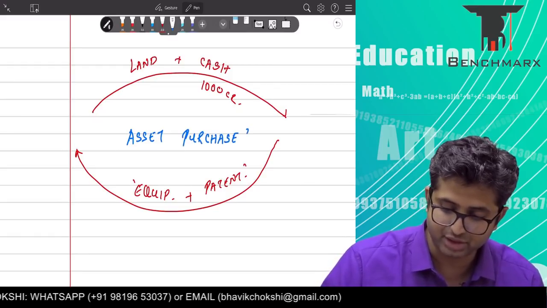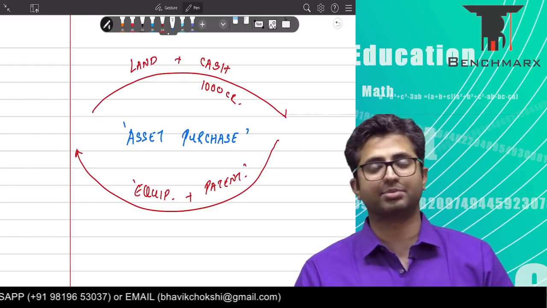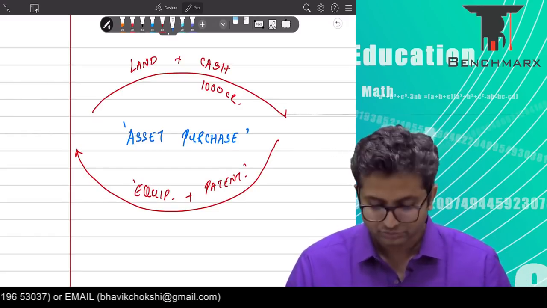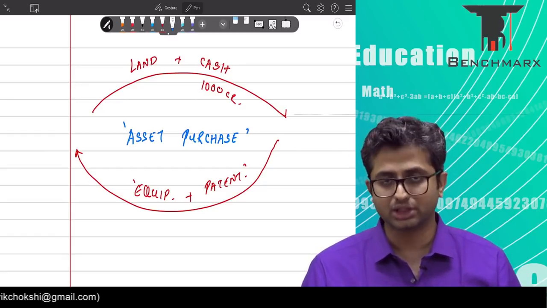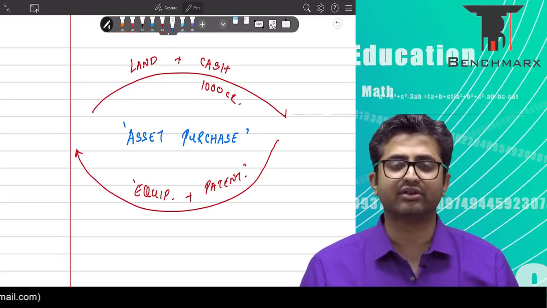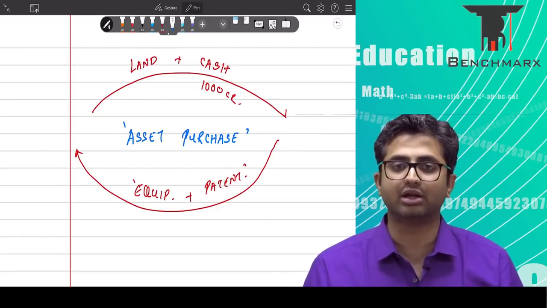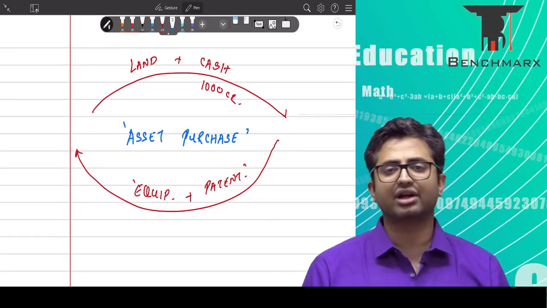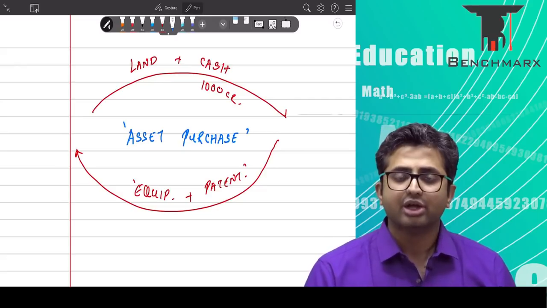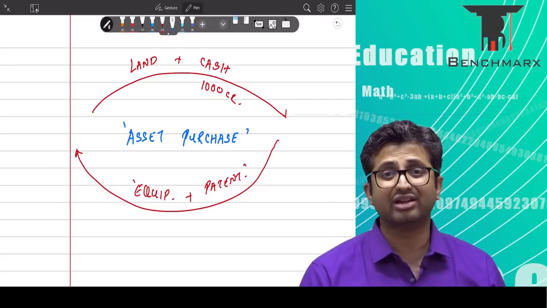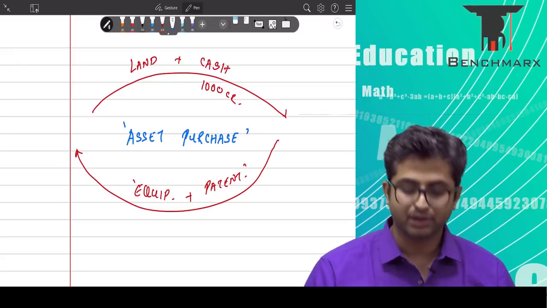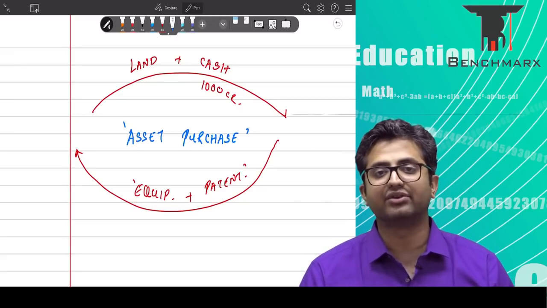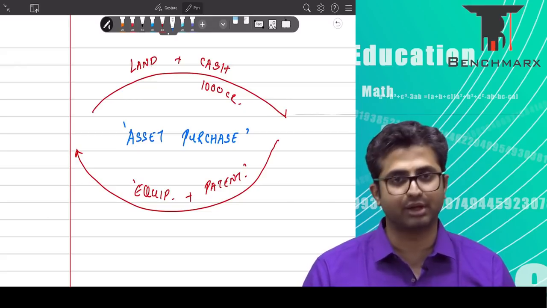If it is a business purchase, goodwill comes in. If it is an asset purchase, goodwill does not come in. So we are not going to account this as per Ind AS 103. Instead, we would go to guidance under Ind AS 16, property, plant and equipment. Now, what is the guidance under Ind AS 16? You try to measure the transaction at the fair value of the asset given up, unless the fair value of the asset received is more reliably measured.